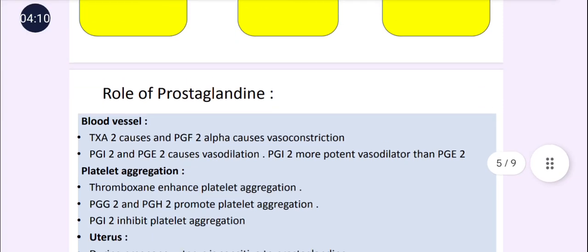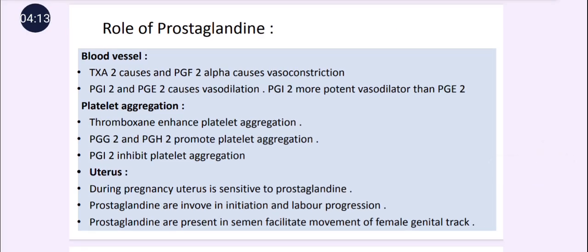Then next is the role of the prostaglandin. Different types of prostaglandins act on different organs by various mechanisms, like first is the blood vessel. Thromboxane A2 and PGF2 alpha are responsible for vasoconstriction, and PGI2 and PGE2 are responsible for vasodilation, and this vasodilation is mediated by the endothelial dependent relaxing factor, that is nitric oxide. And PGI2 has a potent dilatory action.